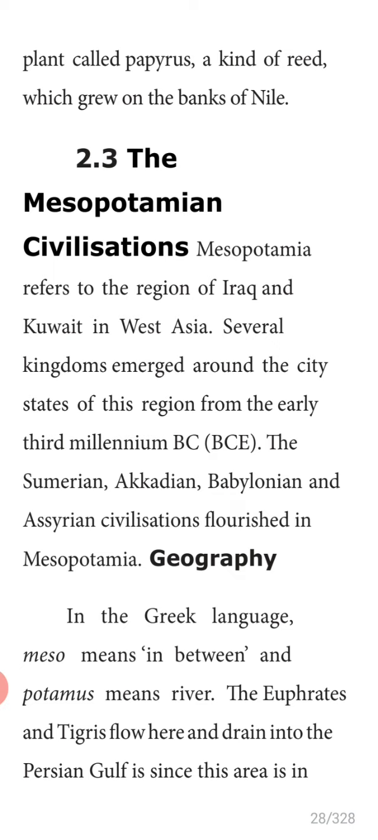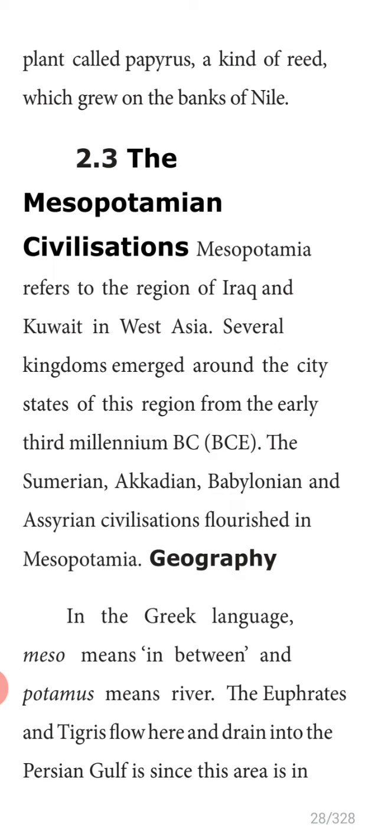Mesopotamia refers to the region of Iraq, Kuwait, West Asia, Saudi Arabia, Iran. All these places are called Mesopotamia. Several kingdoms emerged around the city-states of this region. From the early 3rd millennium, the Sumerian, the Akkadian, Babylonian, and Assyrian civilizations flourished in the Mesopotamia region. Underline please, all of you. What are the civilizations? Sumerian, Akkadian, Babylonian, and Assyrian civilizations flourished in Mesopotamia.